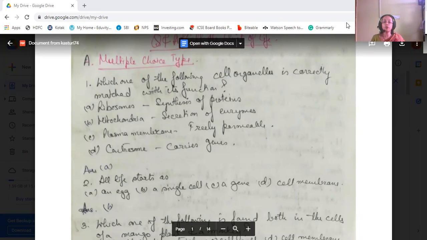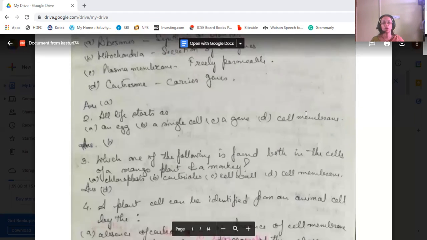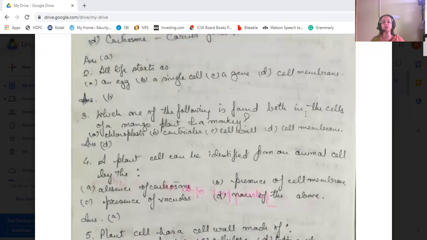Then second question: all life starts as an egg, a single cell, a gene, cell membrane, etc. Those are the four options. All life starts as a single cell, so the B option is correct. Then which one of the following is found both in the cells of a mango plant and a monkey?